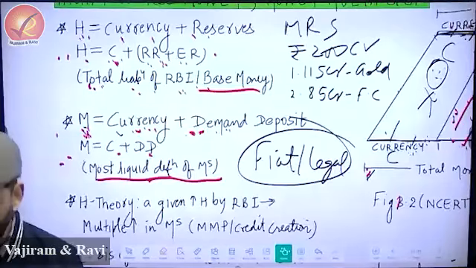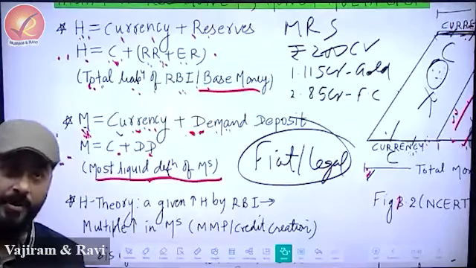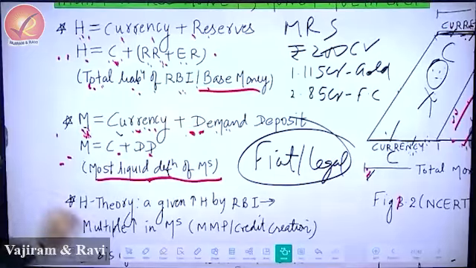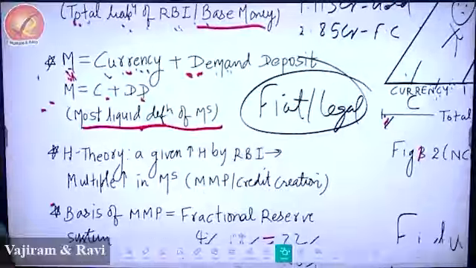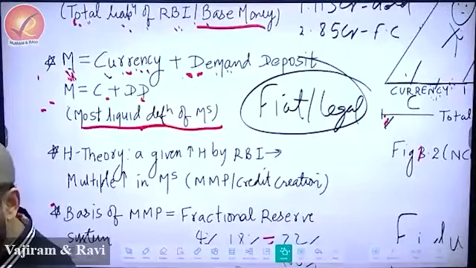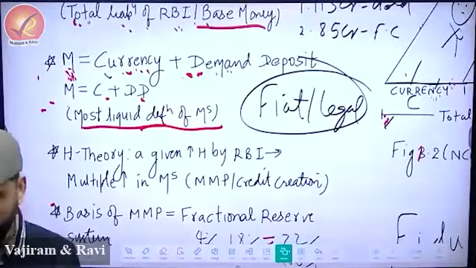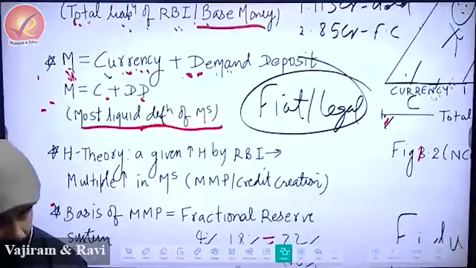So what is this? This is high powered money. This is the only definition you have to use, guys. If you use any other definition, there might be problems in the exam. This is the technically correct definition. Change the paragraph and please write measures of money supply. Please give a title, measures of money supply.